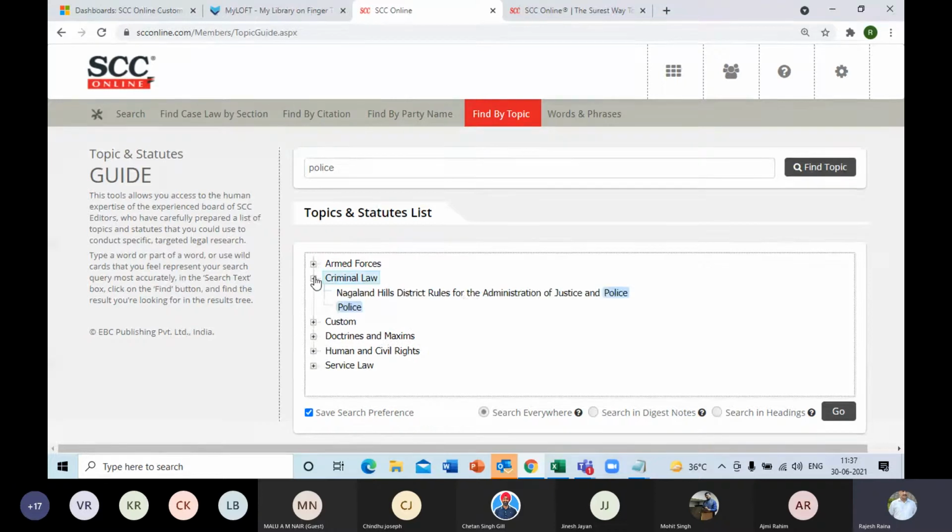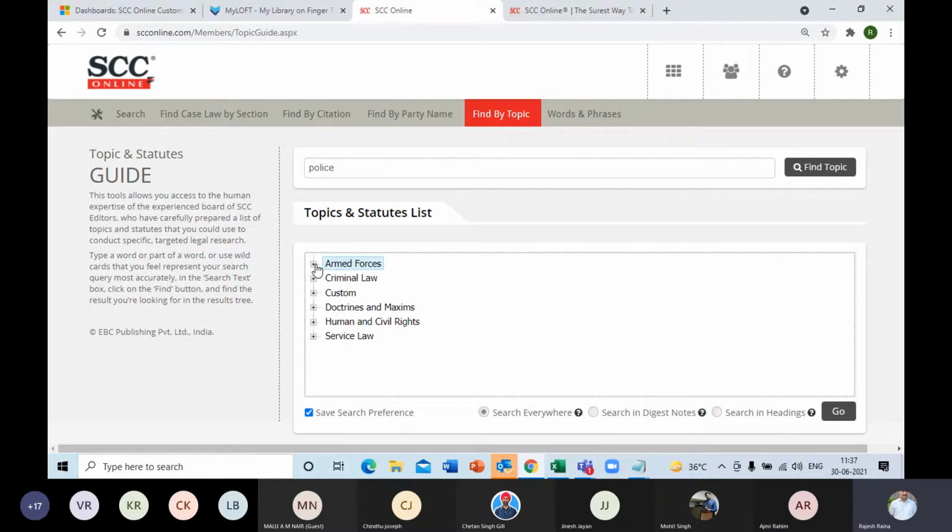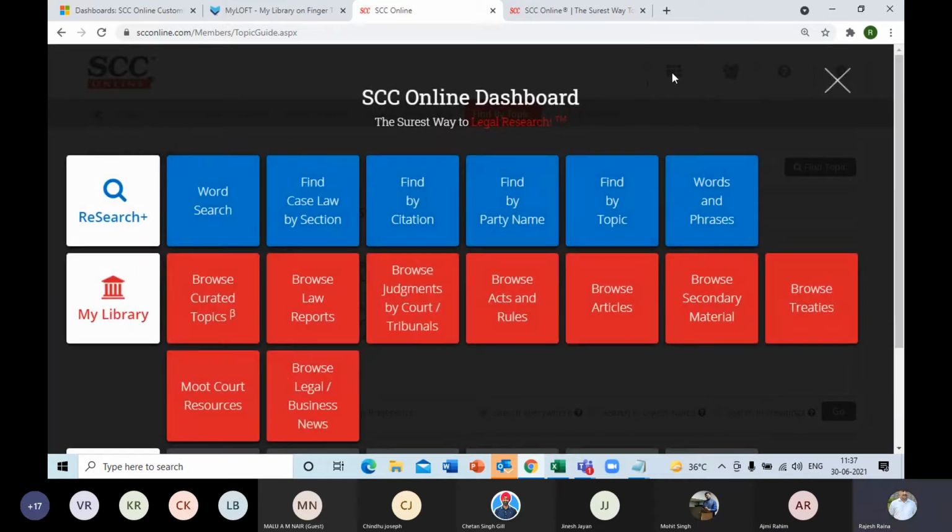Then under criminal law, of course, you have police, and Armed Forces Act also you have. So you understand the entire topic tree. It gives you a better understanding as far as understanding under which statute list this topic will fall under. Right. So let me just move back to the dashboard.